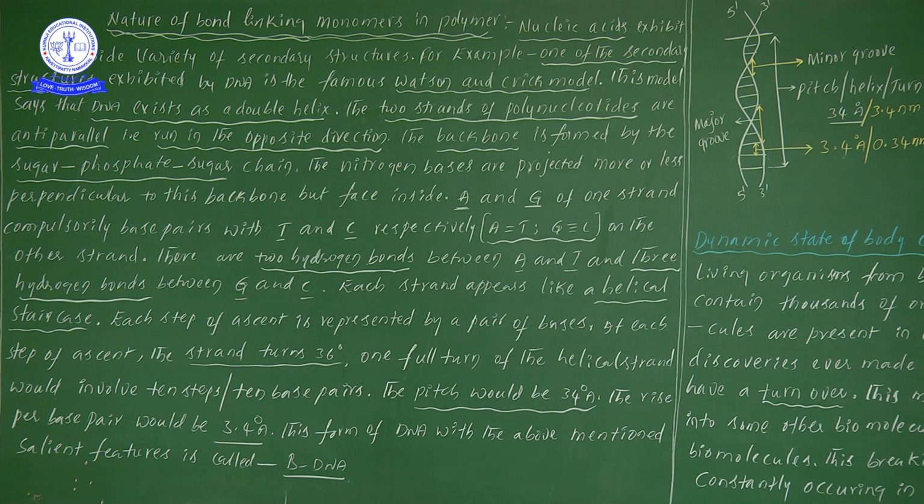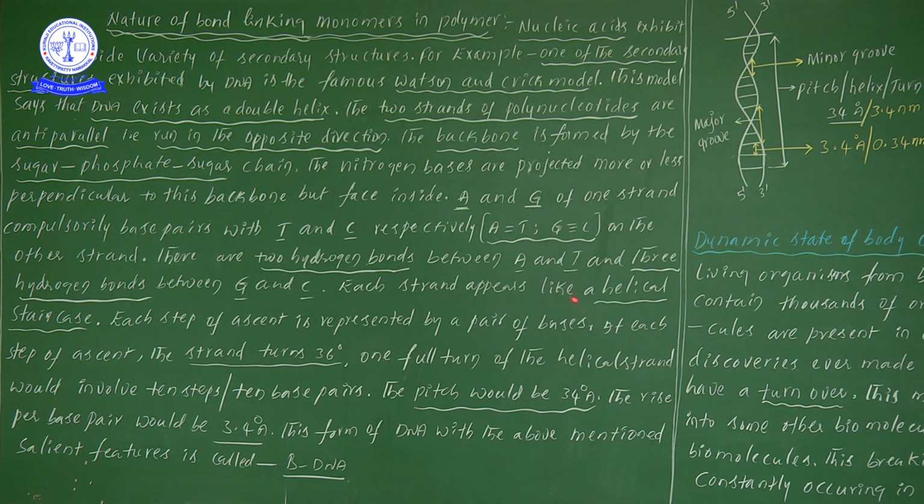Then each strand appears like a helical staircase. Beside this diagram, one more diagram is there; whether that is visible or not, I don't know, but I will give you that diagrammatic explanation.